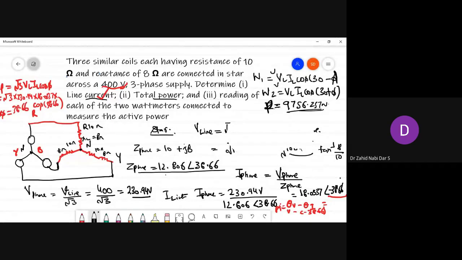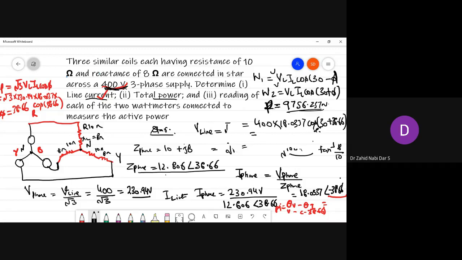Substituting for the first wattmeter, for V line you cannot take the phase value. You have to take the V line value directly, because this value is the V line value. So you take directly 400 volts, and I line is 18.0337, and cos of 30 minus phi. Minus of minus will become plus 38.66. In the second case, instead of 30 minus it will be 30 plus, and the phi angle is minus 38.66.